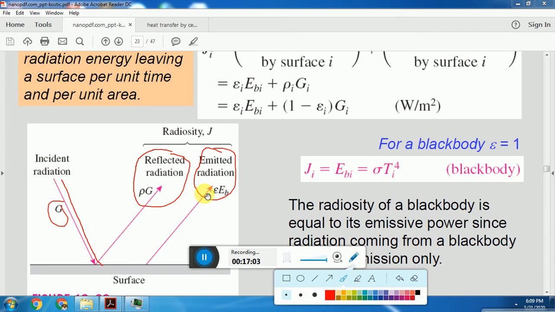Therefore, radiosity is nothing but these two: the amount of radiation that is reflected plus the amount of radiation that is emitted.